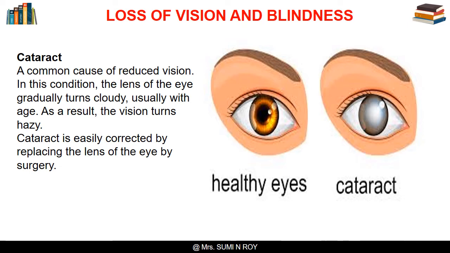Cataract is a common cause of reduced vision. In this condition, the lens of the eye gradually turns cloudy, usually with age. As a result, the vision turns hazy. Cataract is easily corrected by replacing the lens of the eye by surgery. However, if cataract remains untreated, the lens can become totally opaque, making the person blind. As a matter of fact, cataract is the leading cause of blindness because cataract surgery is out of reach of the people living in the poor and underdeveloped regions of the world.